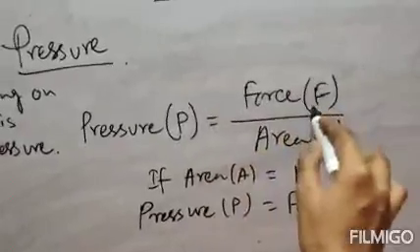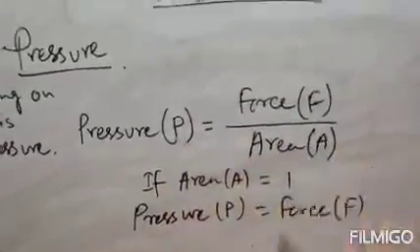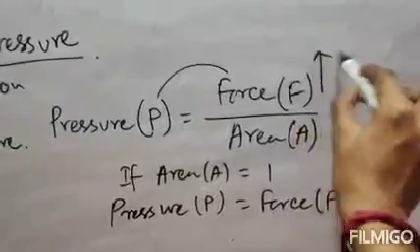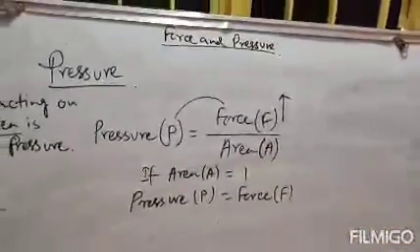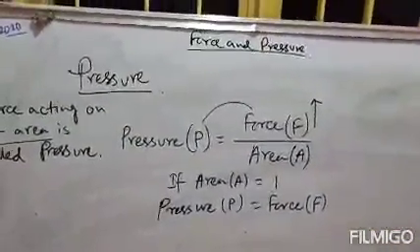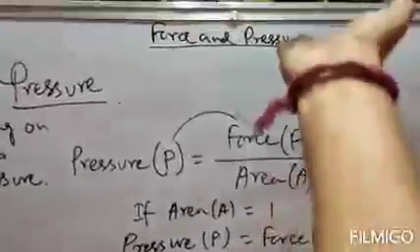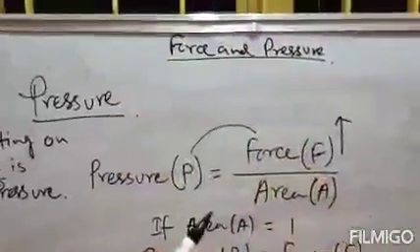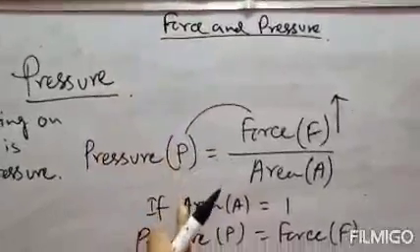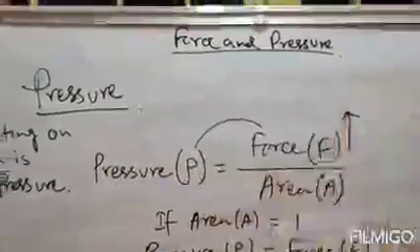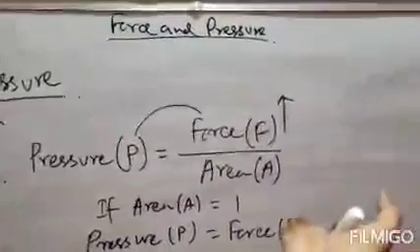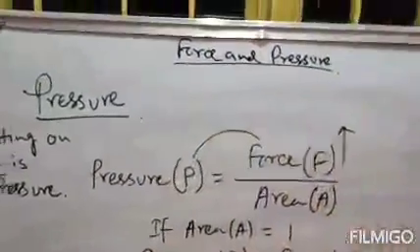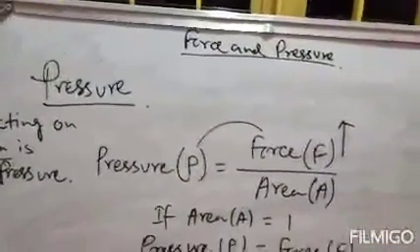Now this pressure is related to force, and this pressure is also related to area. Pressure P is directly proportional to force. That means if we increase force, the pressure will increase. If we decrease force, the pressure will decrease. Clear?